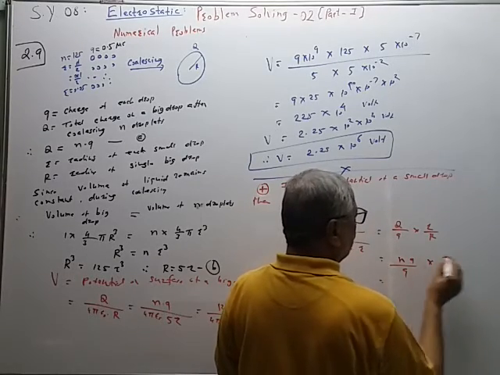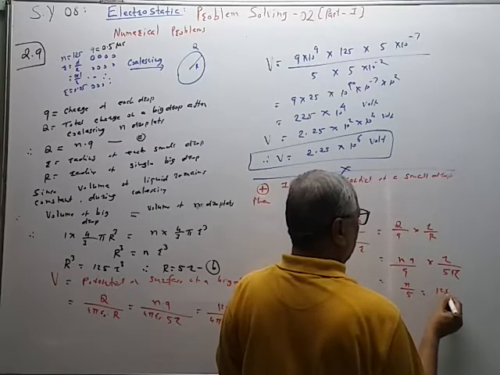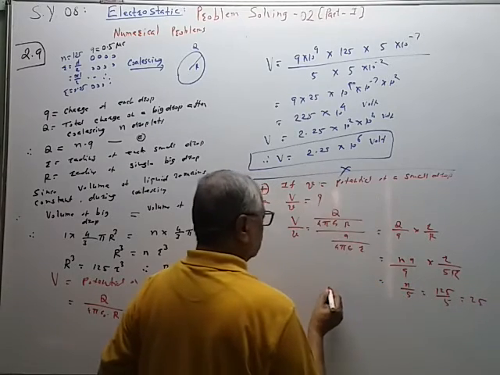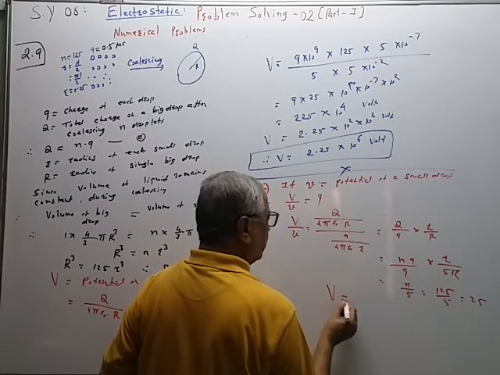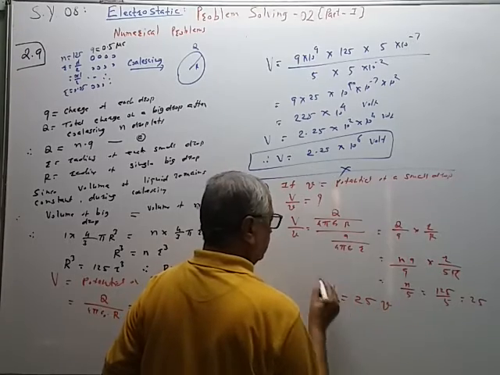So q will get cancelled. So n by 5, 125 by 5, so that is equal to 25. So capital V, potential of the big drop, is 25 times small v.